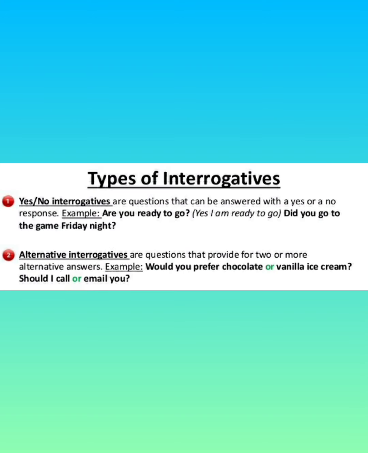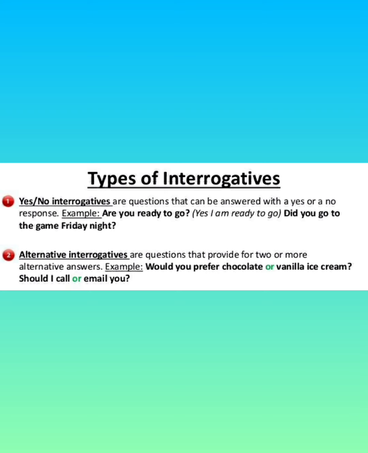Now, types of interrogatives. Yes/no interrogatives are questions that can be answered with a yes or a no response. For example, are you ready to go? Yes, I'm ready to go. Did you go to the game Friday night? You can answer it either with yes or no.